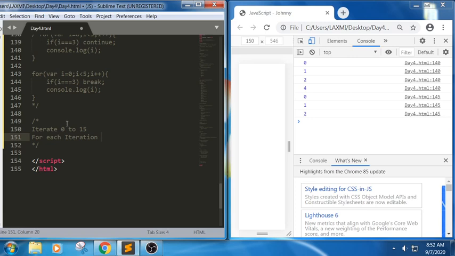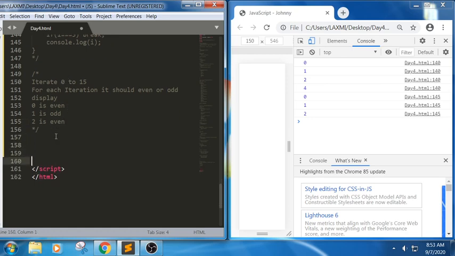We have seen the while loop, do while loop, for loop, and for each iteration. Then it should be able to check whether a number is even or odd and display the message. How should it display the message? 0 is even, 1 is odd, it should display like this, 2 is even. Till how many numbers do we need to print? We need to print till 15 numbers.